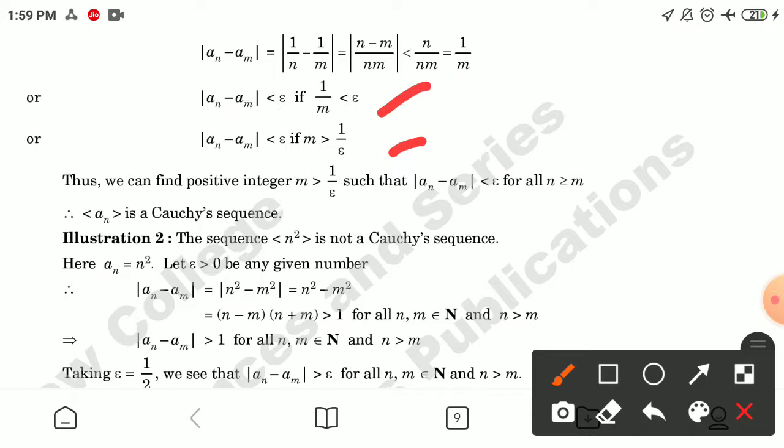Thus, we can find a positive integer m which is greater than 1 by epsilon such that |an minus am| is less than epsilon for all n greater than or equal to m. Therefore, the sequence an is a Cauchy sequence.